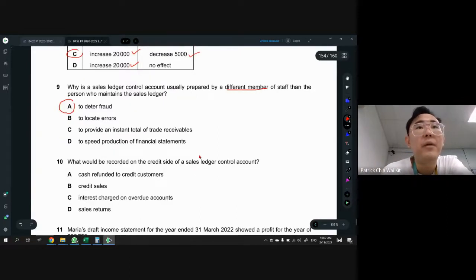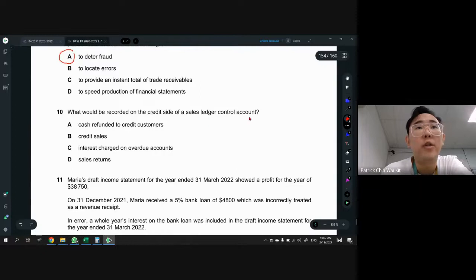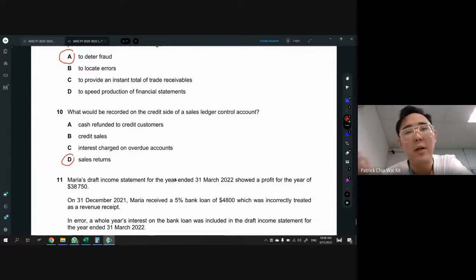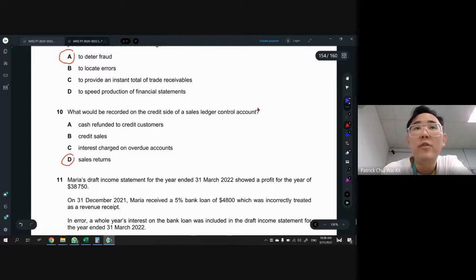Okay, number 10, what will be recorded in the credit side of the sales ledger control account. So you notice question like this sometimes ABCD, right? So there will be 3 answers that are common things, and 1 will be the odd one. So if you are familiar and you know which one is the same one, then you will answer straight away. Okay, so in this case, answer is D. Why? Because sales return in double entry is DR, but when you change to T account, it will be on the other side. Even though let's say you're not sure, then the best will be just make sure that you know all the double entry here.